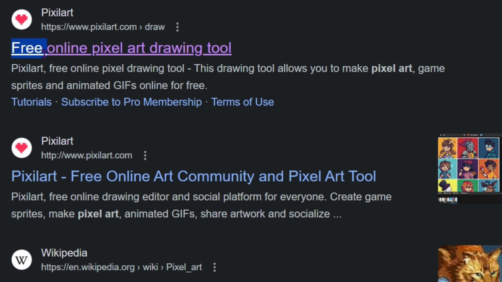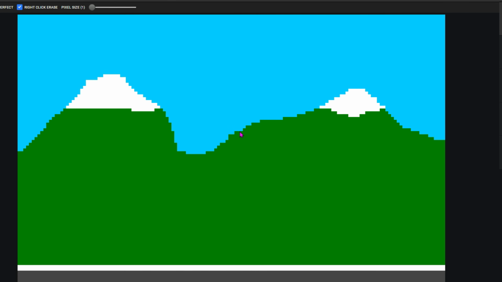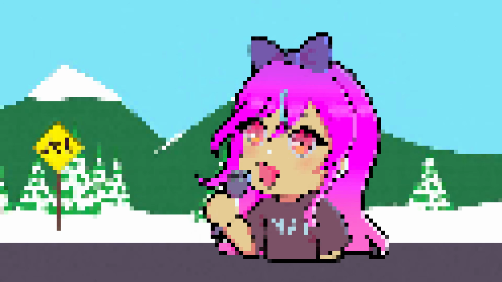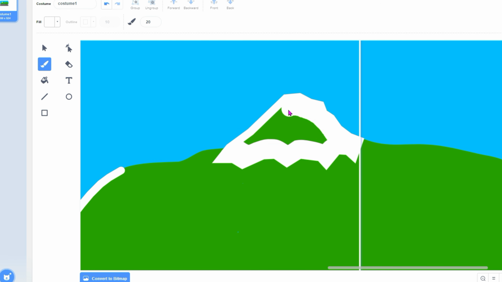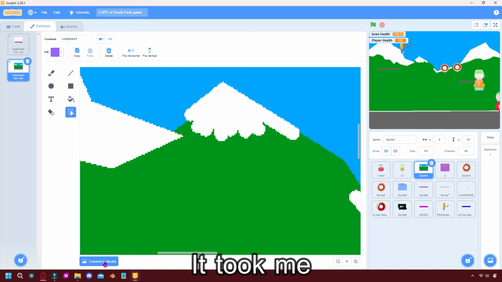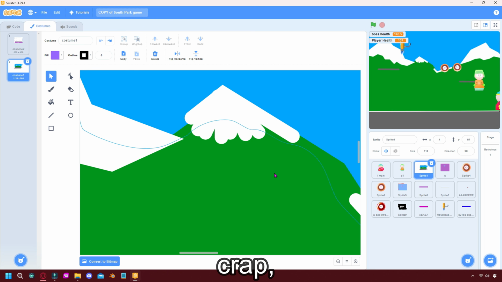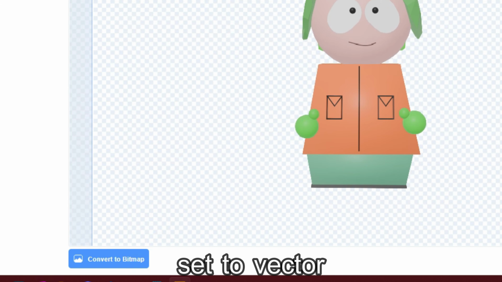I went into Pixel Art Maker and drew some mountains that look similar to the ones from the show, but I didn't feel like the pixelated look matched the rest of the assets. So I used Scratch's inbuilt sprite creation system to redraw them. It took me a while to realize why they still look like crap, but I realized that they have to be set to vector and not bitmap, otherwise upscaling leads to a lack of resolution.